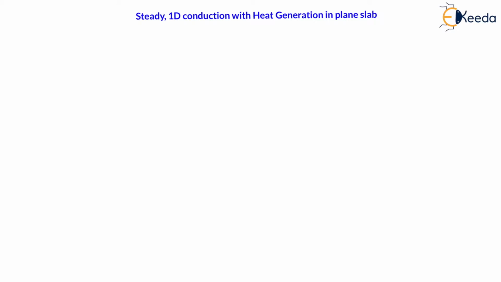Now, my dear students, in the previous lecture, we have seen the conduction equation for three directional unsteady state conduction with heat generation in a slab, right? Let us say for 3D unsteady conduction with heat generation through a plane slab, the equation was d2T/dx² + d2T/dy² + d2T/dz² + q dot/k = (1/alpha) dT/dt.